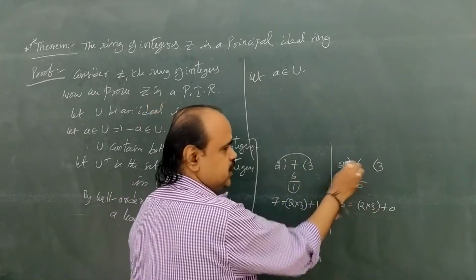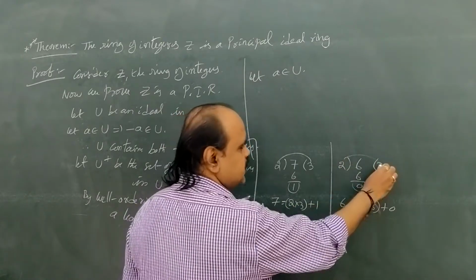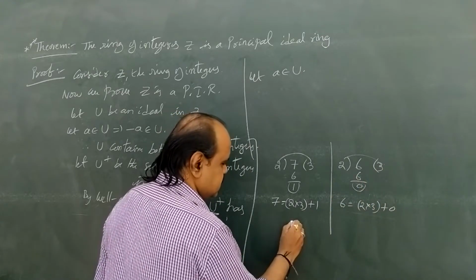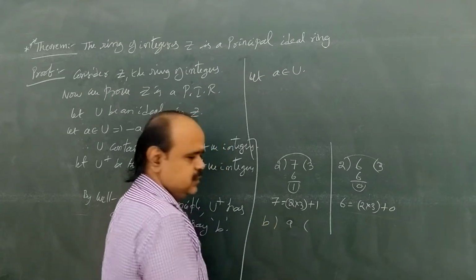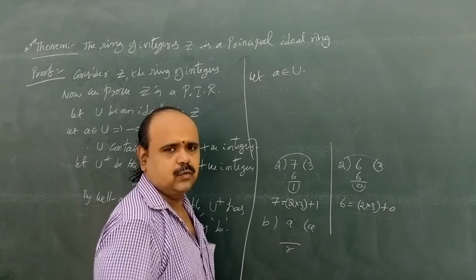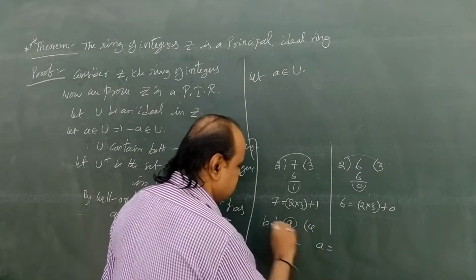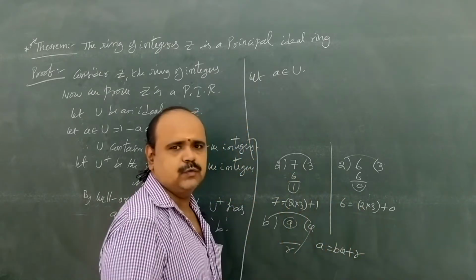Similarly, if we take 6, 2 3s are 6, remainder is 0. Again, why do we get 6? 2 into 3 plus 0. In a similar manner, if we divide a with b, this is the quotient and we get a remainder. Again, how do we get a? a equal to bq plus r.